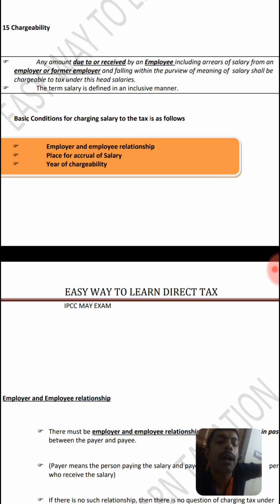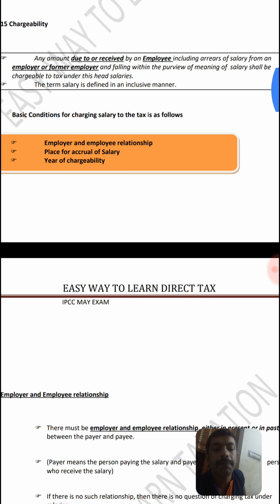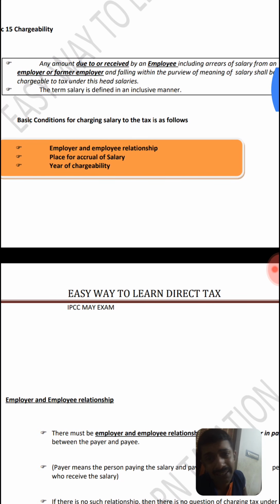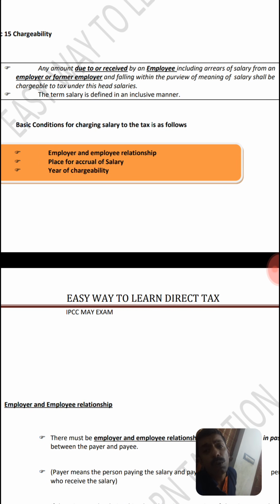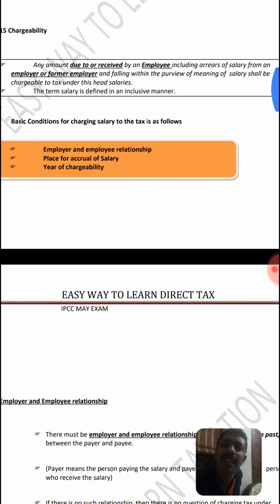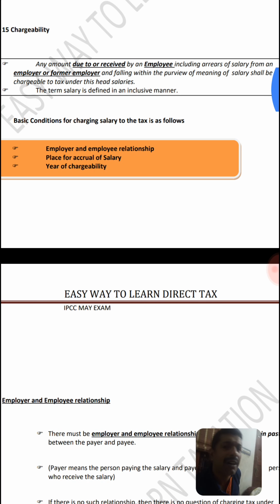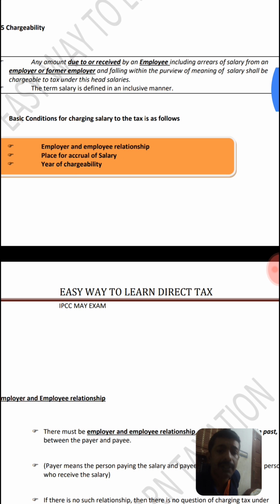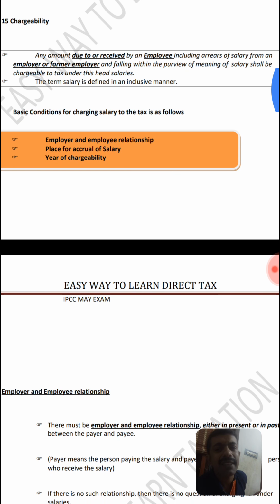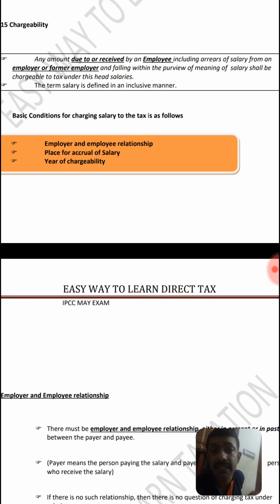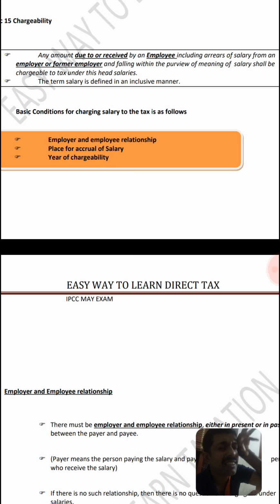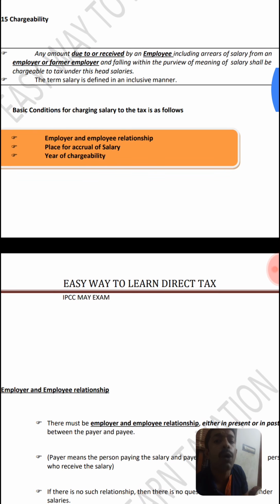And I will give you one more example. Second example: if you are receiving advance salary, you have not rendered any service, and as such you don't have a right to receive the salary. Actually, when you perform the work, then only you will get a right to receive salary. So in the second case, even if you don't have a right to receive the salary, it is chargeable to tax on receipt basis, advance salary. So this is the concept which is dealing with point of time.